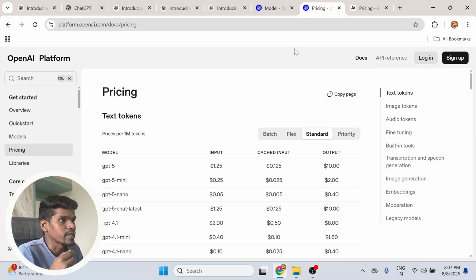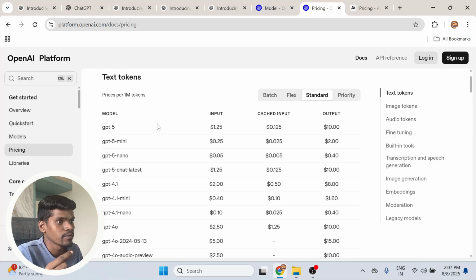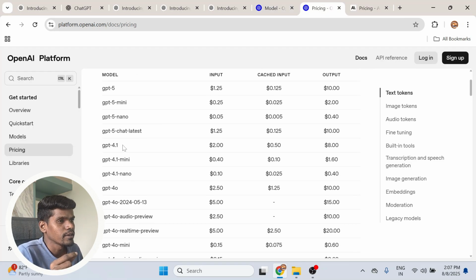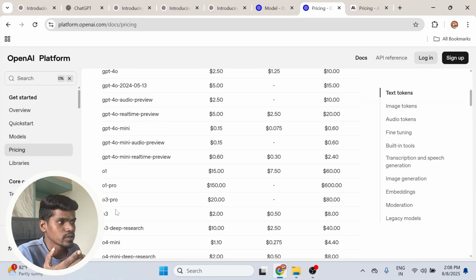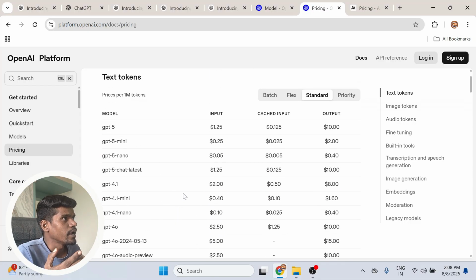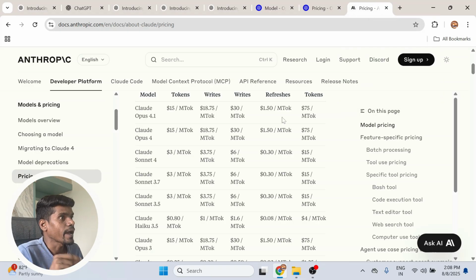Now let's compare the pricing. If you compare GPT-5 with GPT-4 or GPT-4.1, you can see that GPT-5 is much cheaper than other models. You can even compare it with O3, it is cheaper than O3. And if you compare GPT-5 with Anthropic's flagship model, which is Claude Opus 4.1, it is very expensive compared to GPT-5. You can see it costs $15 per million input tokens and $75 per million output tokens. It is much more expensive than GPT-5.